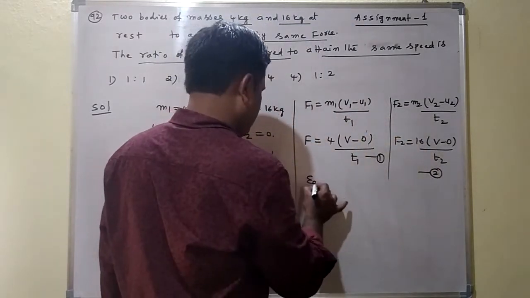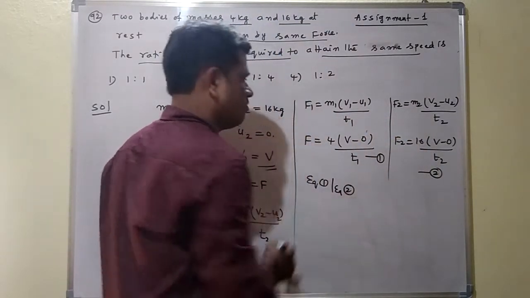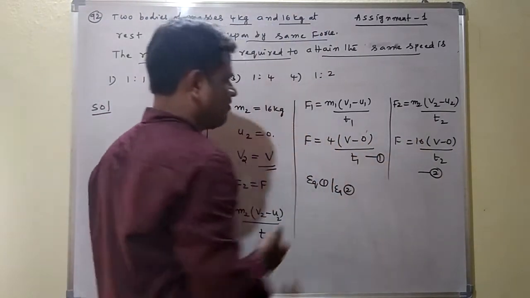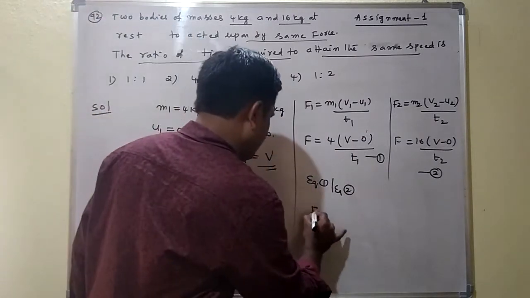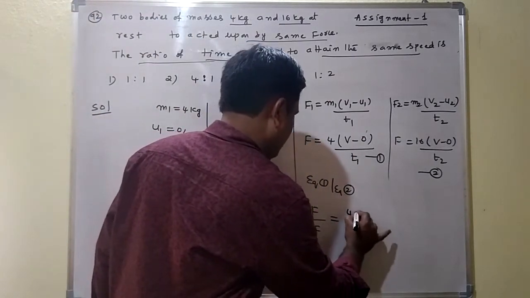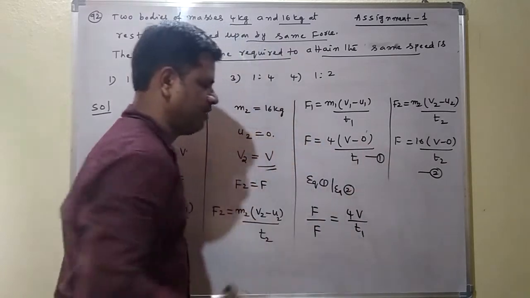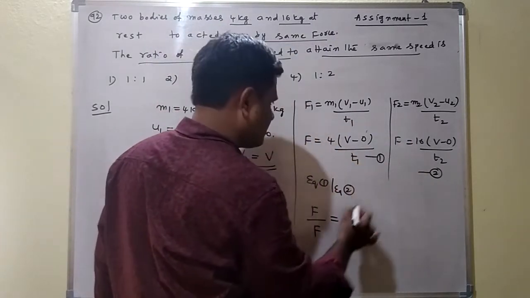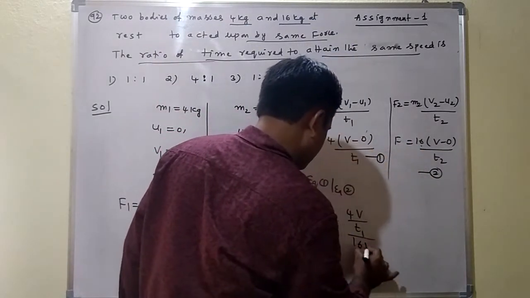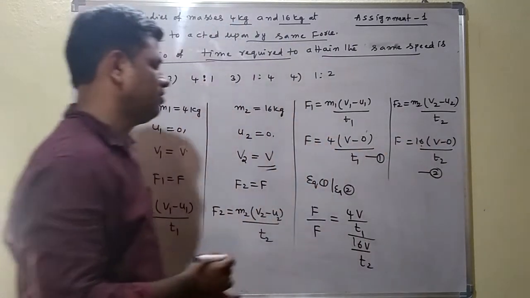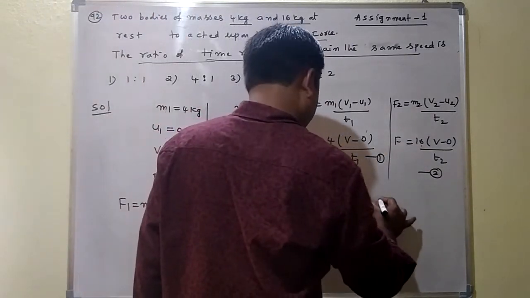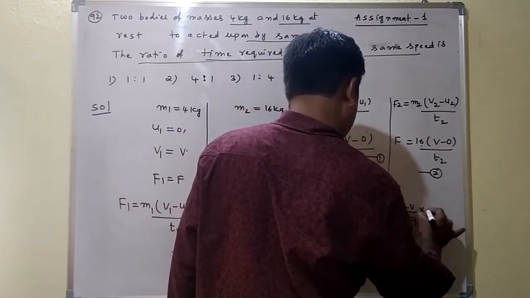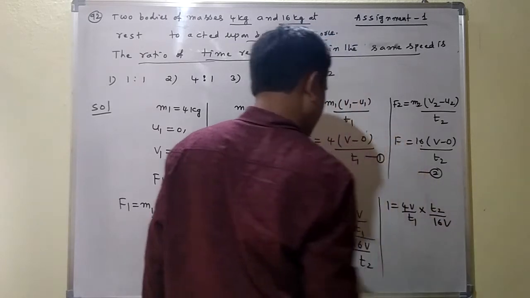Now divide equation 1 with equation 2. F2 is equal to F, as we know. So dividing equation 1 with equation 2, what are we getting? F by F is equal to 4v by t1, since v minus 0 is v. Next, equation 2: F by F is equal to 16v by t2, where again v minus 0 is equal to v. F by F means 1, so 1 is equal to 4v by t1 into t2 by 16v.